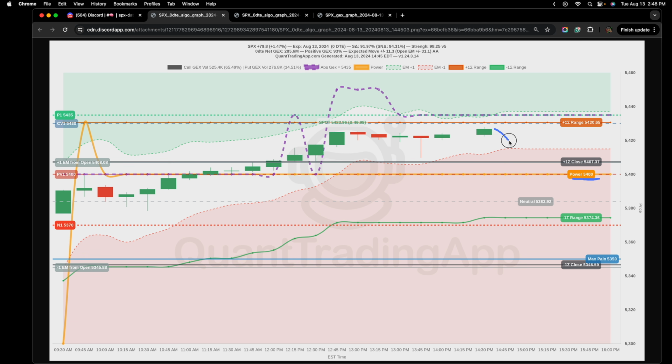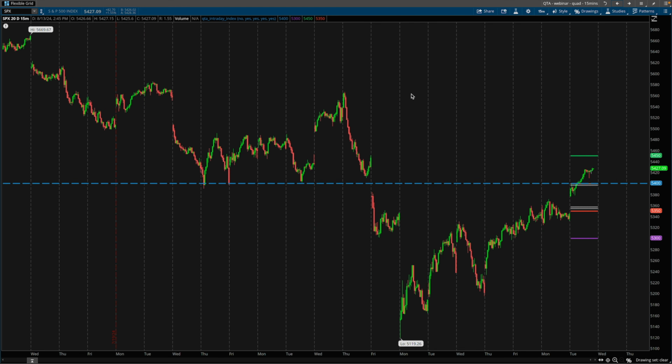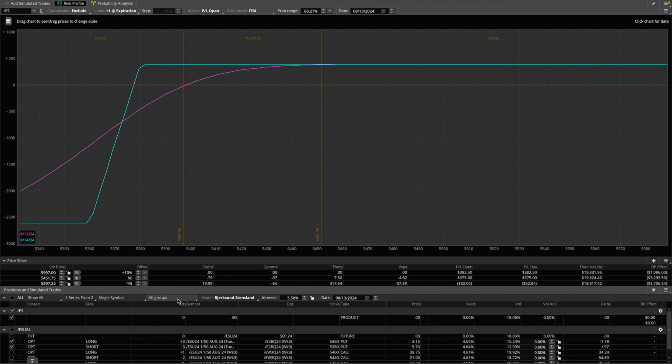If the market was to just pull back here before the market close, I would expect this to be some sort of support. Regarding resistance, we have it up here. So this is a little bit of our range before the market closes. Either way, the positions I'm in are not really in any jeopardy, so I'm just going to look to close them out. Hopefully this video helps you guys understand how one trader might be interpreting gamma exposure.